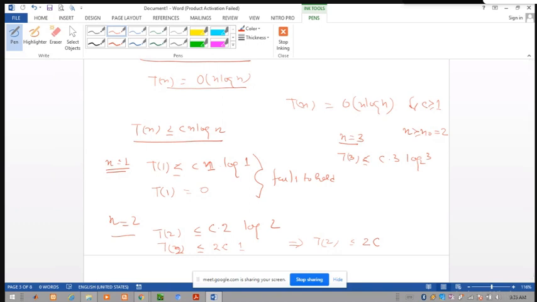For 2 or more values, this condition is true. This means the solution of the above recurrence relation is order of n log n. So this is the guess method or substitution method to solve the problems. Here let us discuss some other examples.